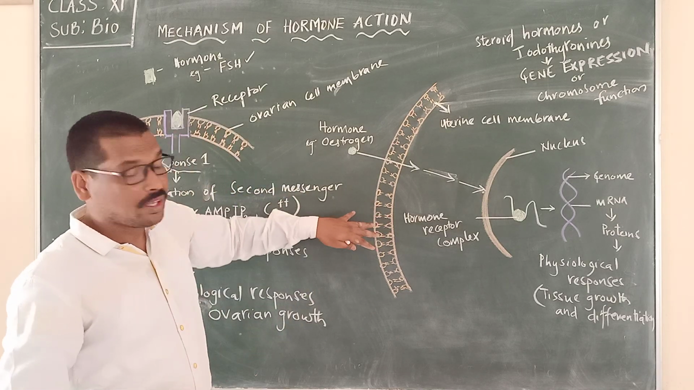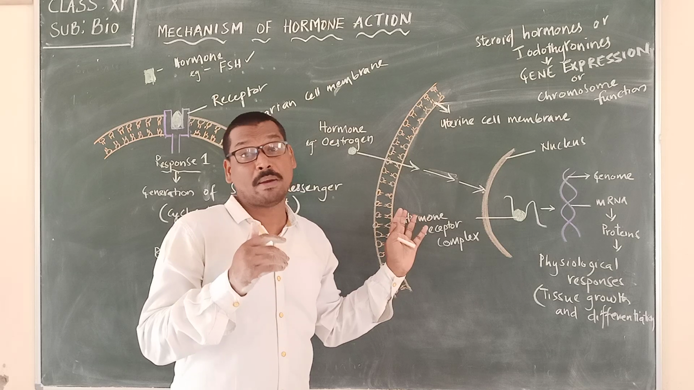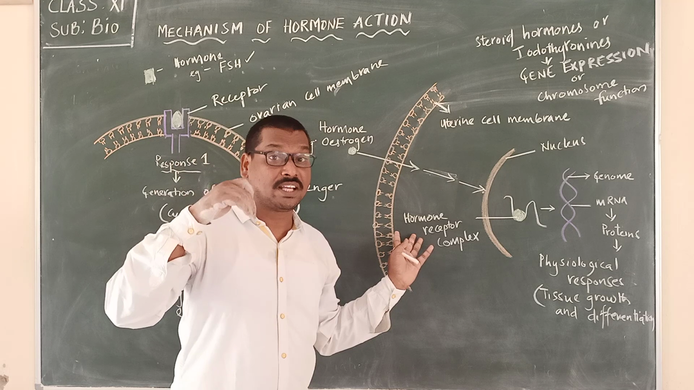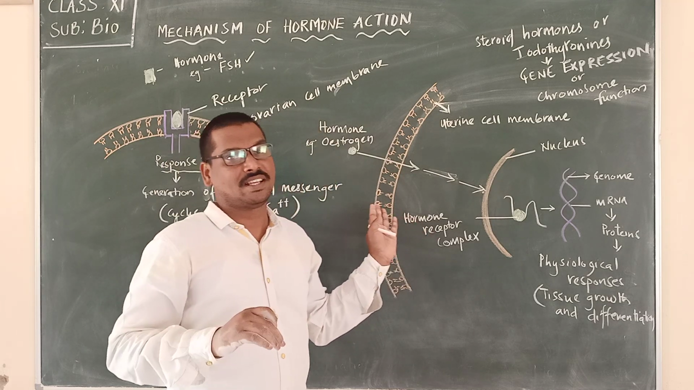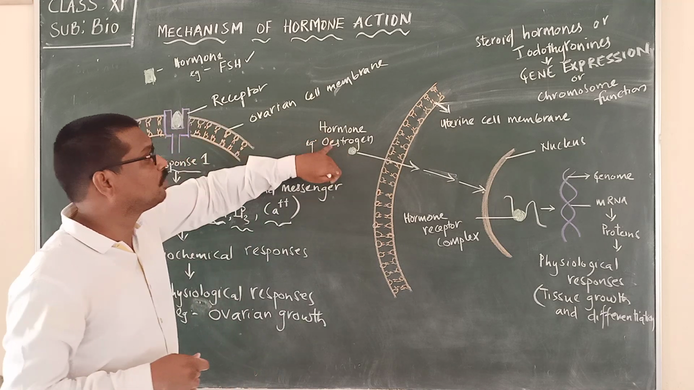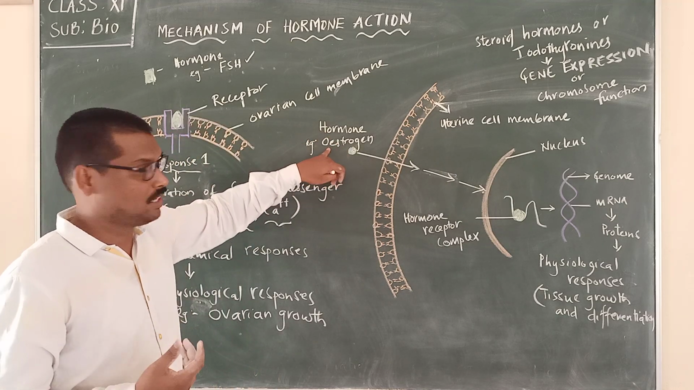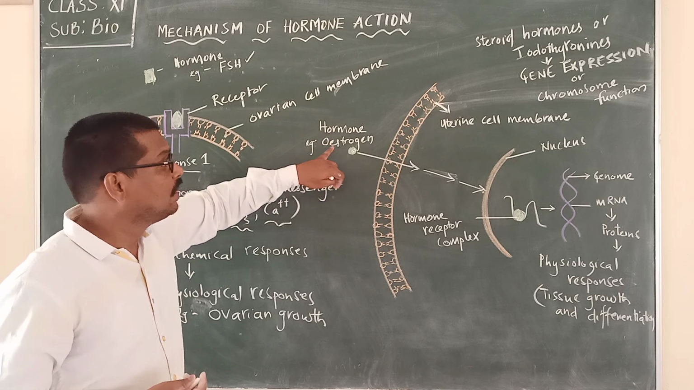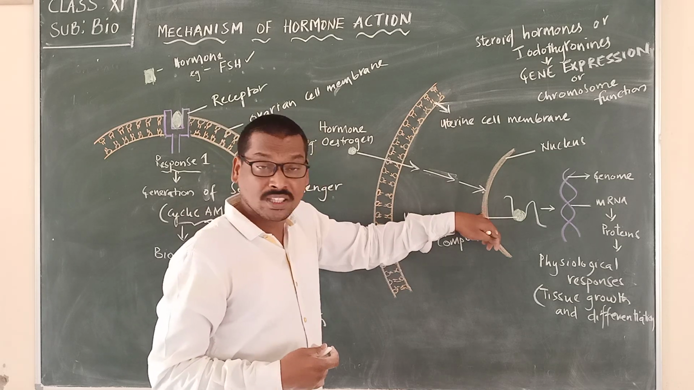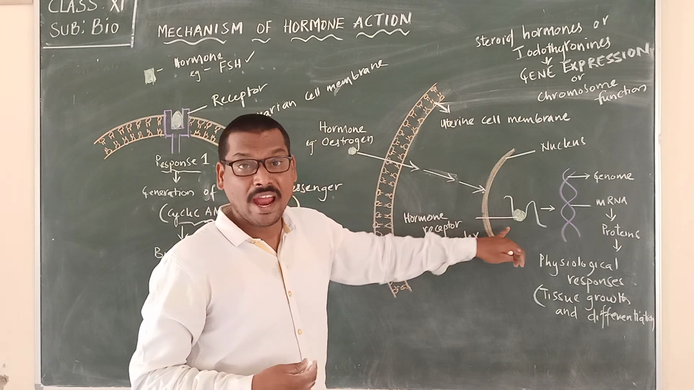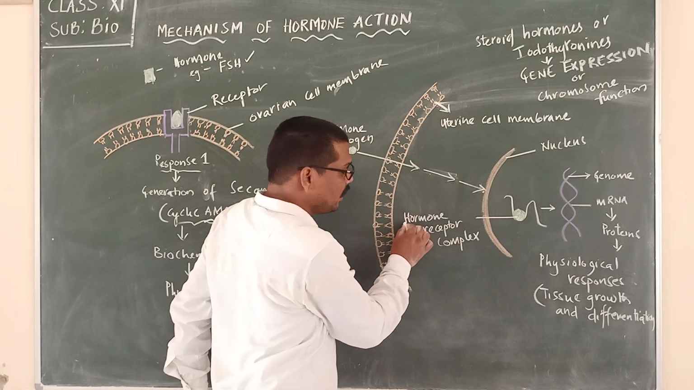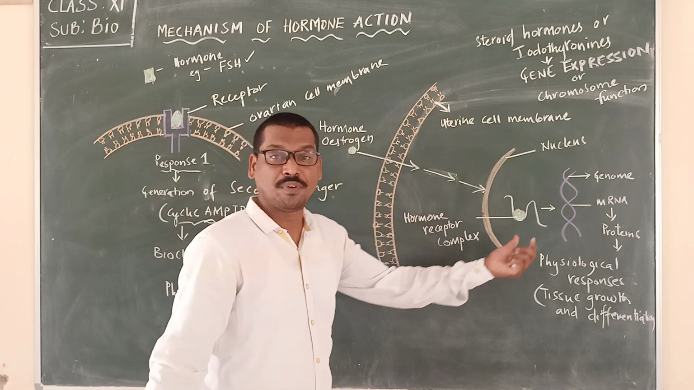In the same way, if we are seeing the intracellular bound receptors, as we said, they will be present inside, in the nucleus. For example, here we are taking a hormone called estrogen. In the females, estrogen is a hormone. So this hormone is directly crossing the cell membrane, entering inside, crossing the nuclear membrane, and now it is binding to the genome or the genetic material. So here, the hormone receptor complex is formed.